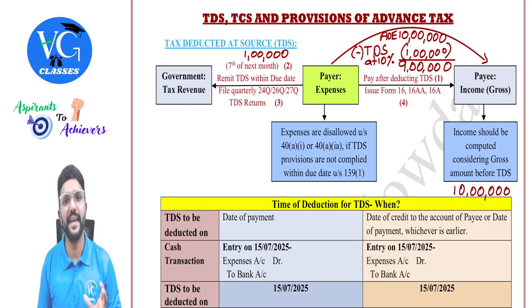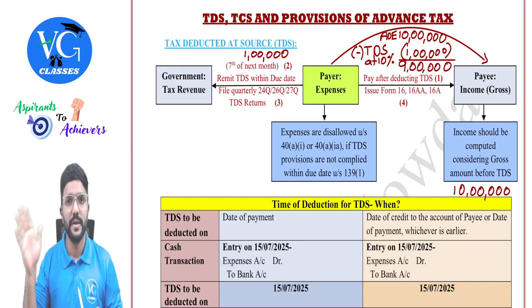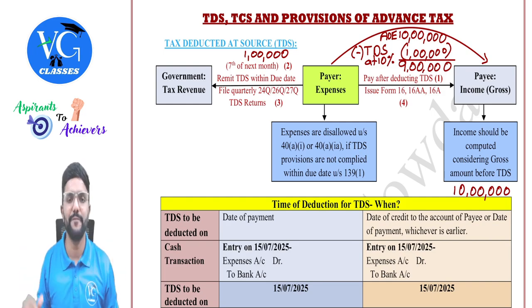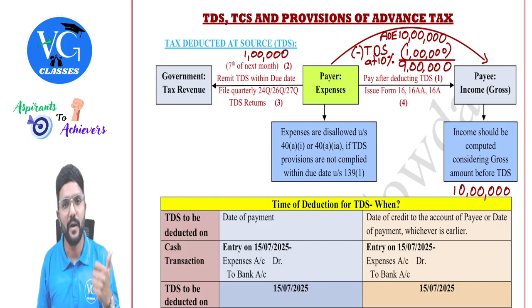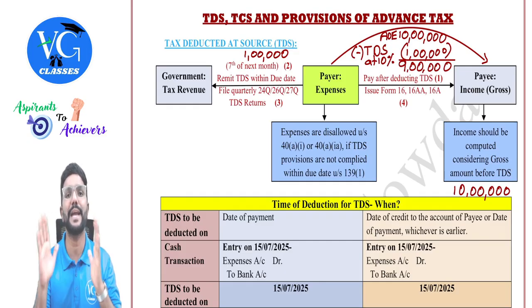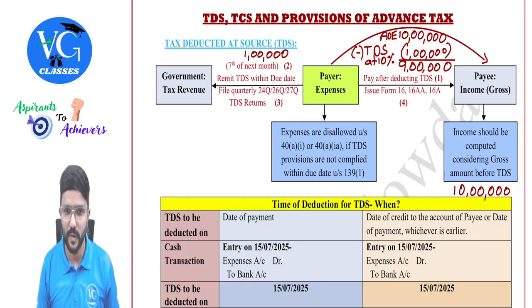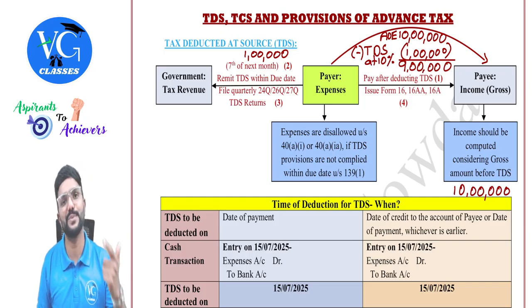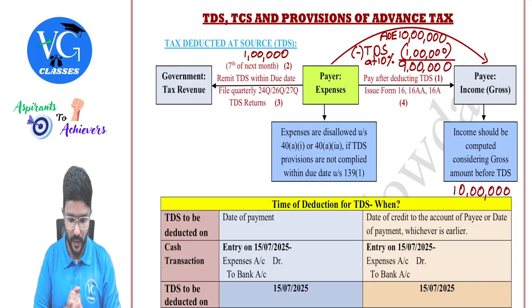There is something called 26AS and TAS also. You guys would have learned even this in the auditing paper. Yes. So the assessee can get complete information on the income tax portal about what income he has earned, on which TDS has been deducted, by how much and by whom, and whether it is deposited to the government. All the details will be auto captured there, guys. Okay. With respect to income as well as tax, both.